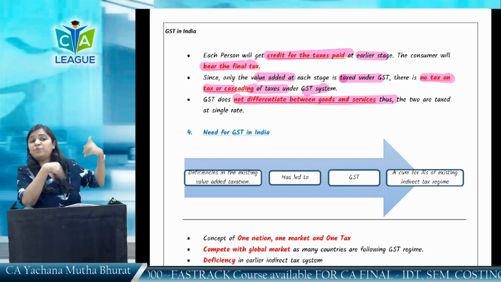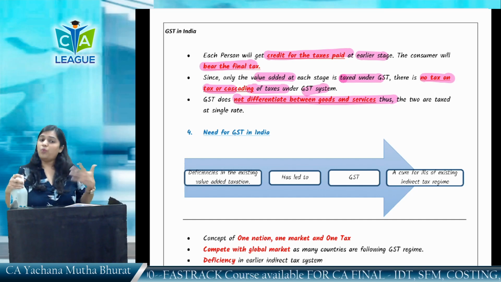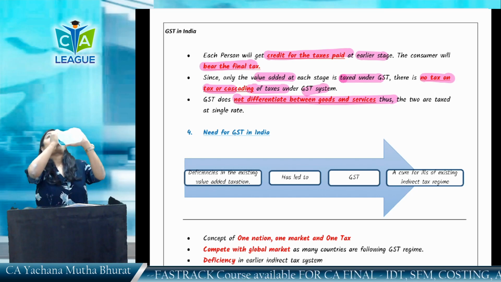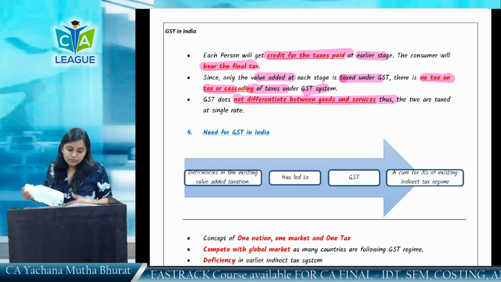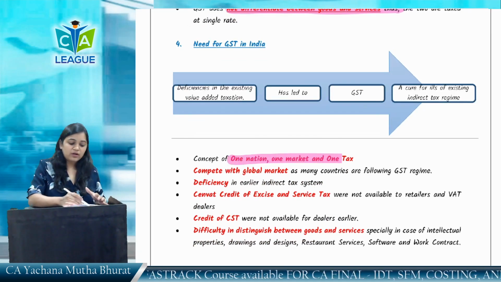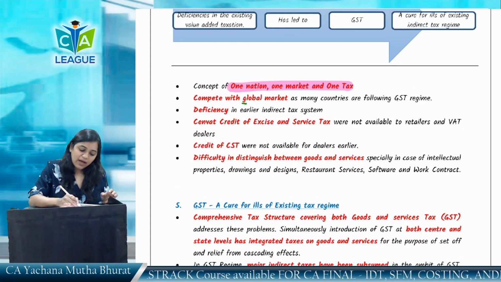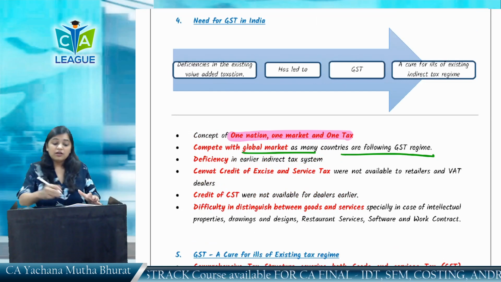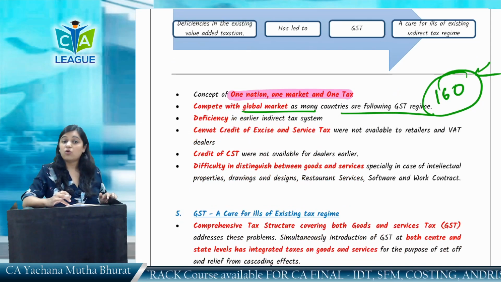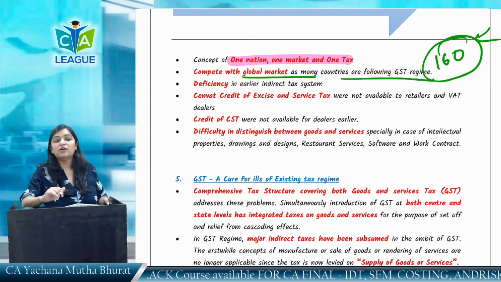GST. Unlike the previous structure, previous law, there were so many other taxes. If you were trading in goods, VAT was levied. If you were providing services, service tax was levied, and so on. So GST has the concept of one nation, one market, one tax, as Modi ji said. It will help us to compete with the global market. I tell you, 160 countries had already adopted GST. India was the 161st to adopt GST. France was the first country to adopt GST.